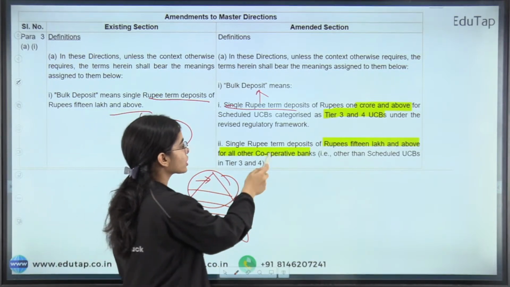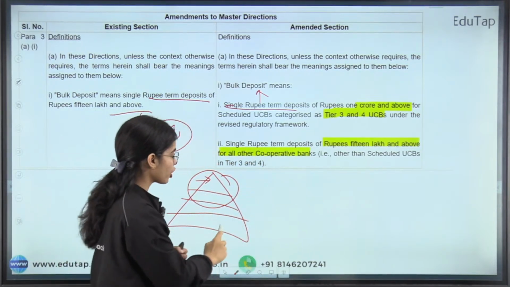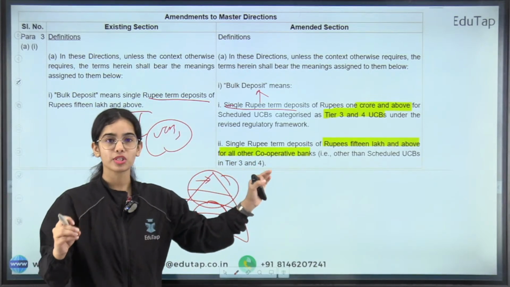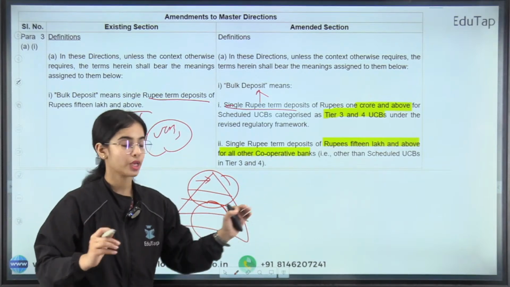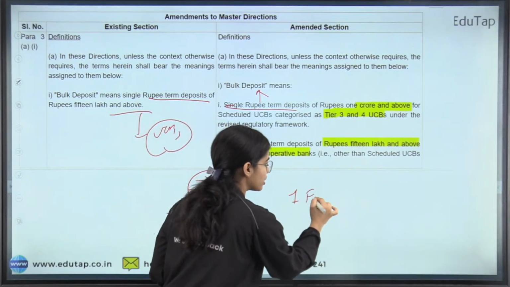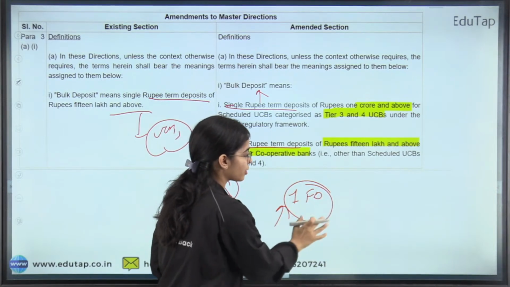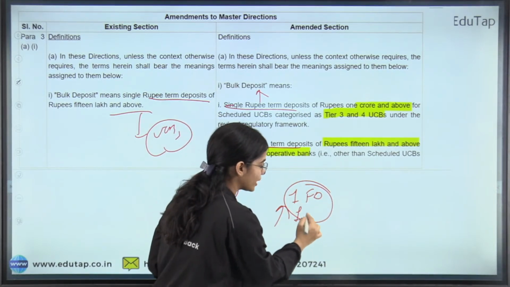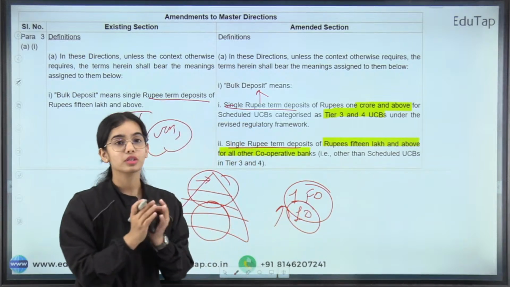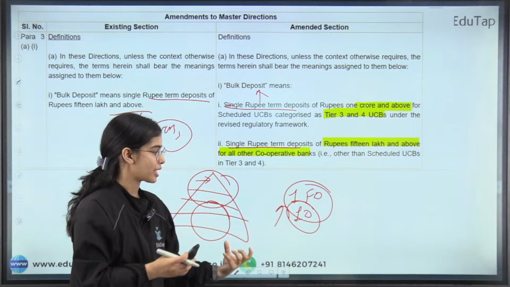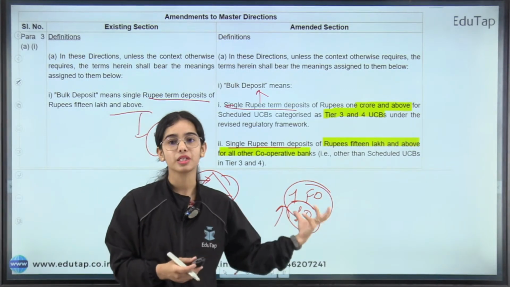Okay, while for the other urban cooperative banks, for the tier 1, tier 2 urban cooperative banks, the single rupee term deposit will be considered bulk deposit, that is, you are doing one FD. Now if you are doing one deposit that is of 15 lakh and above with the other urban cooperative banks, then it will be considered a bulk deposit.